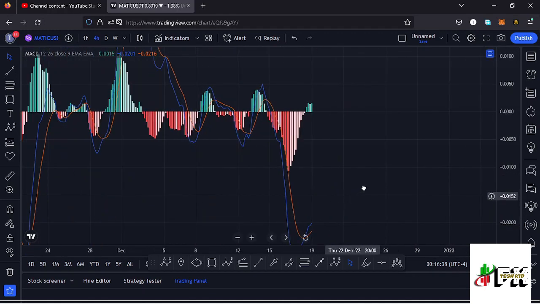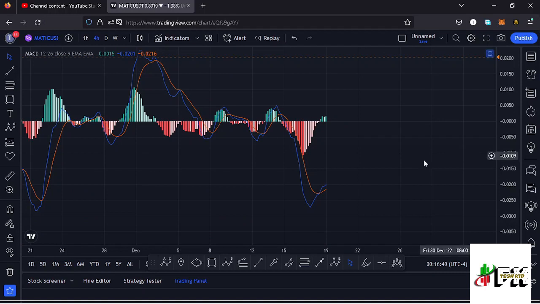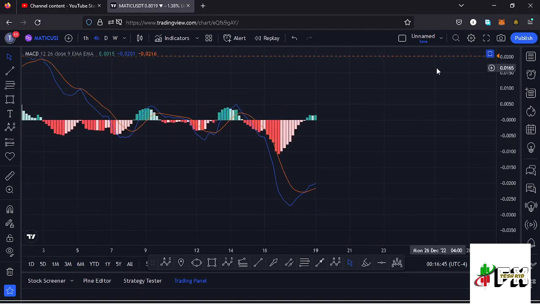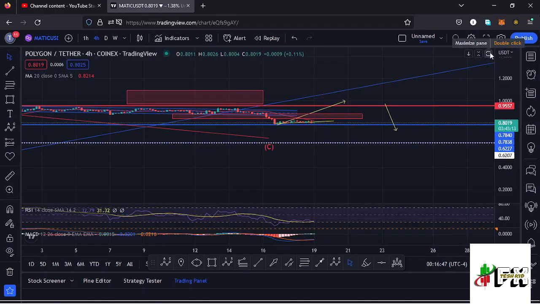Also taking a look at the MACD, here we have printed a bullish cross, and that would mean higher prices might be coming our way. So let's be patient and see how that plays out, and I'll keep you updated.